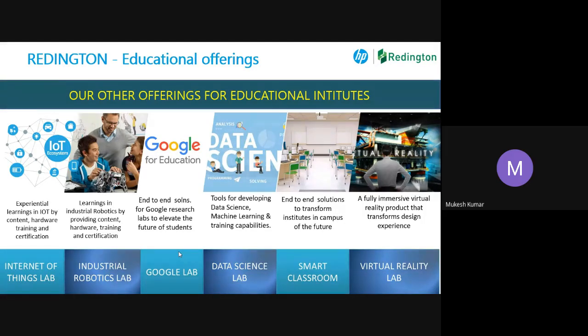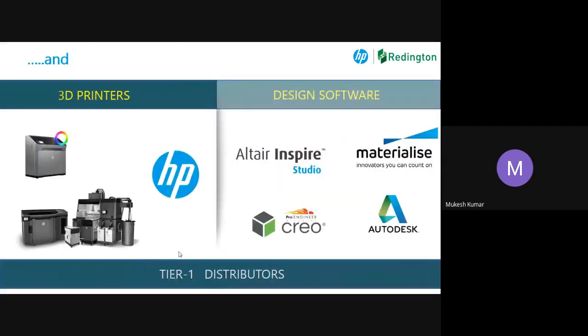Google Lab, of course, is from Google. In the introduction slide, I explained that we deal in almost 250 product lines. Google is also one of them. Google Labs, Data Science Labs, Smart Class, and virtual reality. Virtual reality is again from HP. So these are the offerings we have, and of course, 3D printers from HP again.